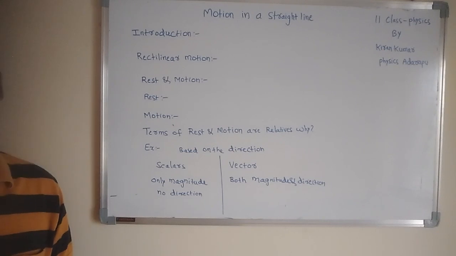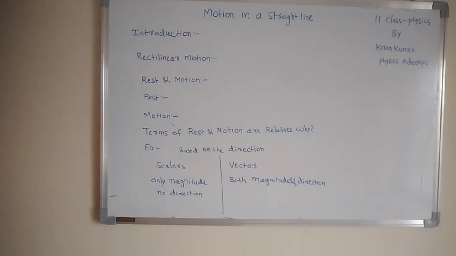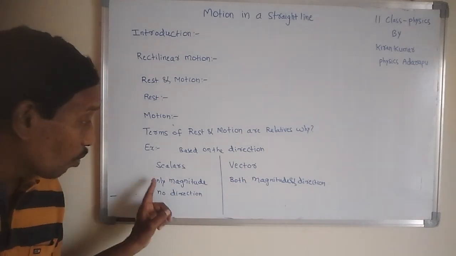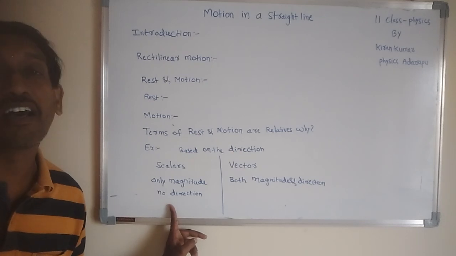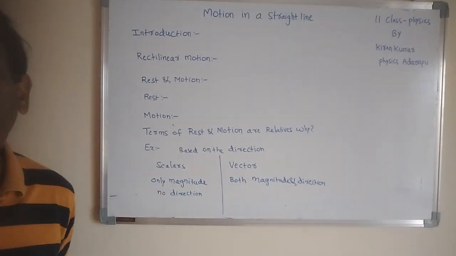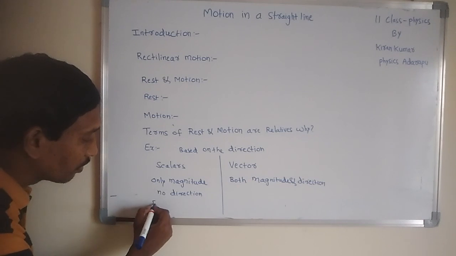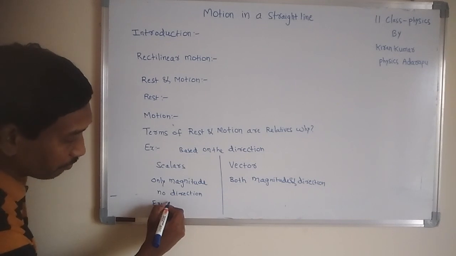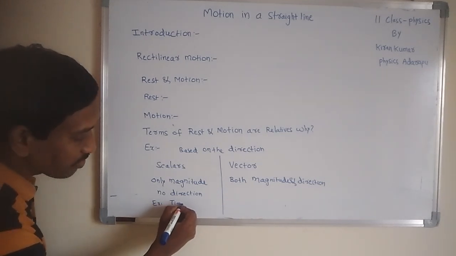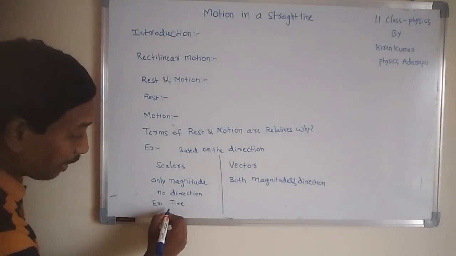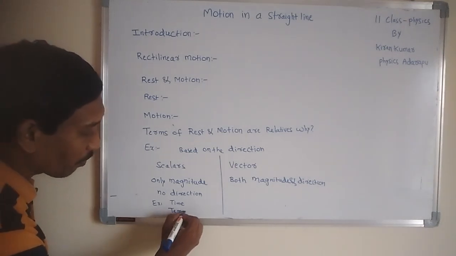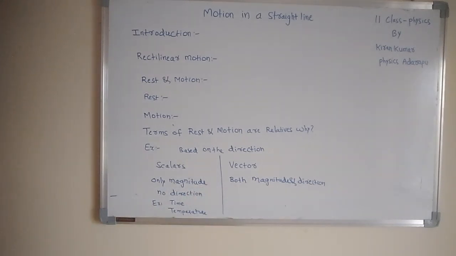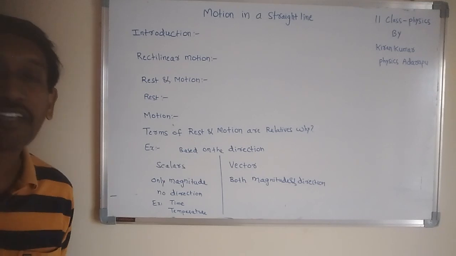So some physical quantities are scalar, some are vector, and they are classified based on direction. Which are called scalars? Only magnitude, no direction. Both magnitude and direction are called vectors. For example, time is scalar; there is no direction required. Temperature is also one more example. Temperature, length, mass, time: these are all scalars.